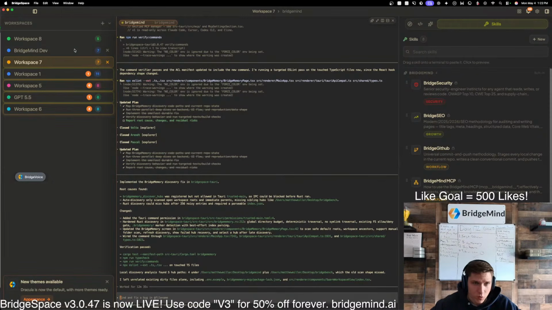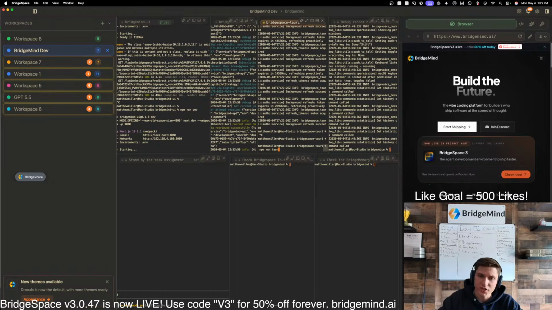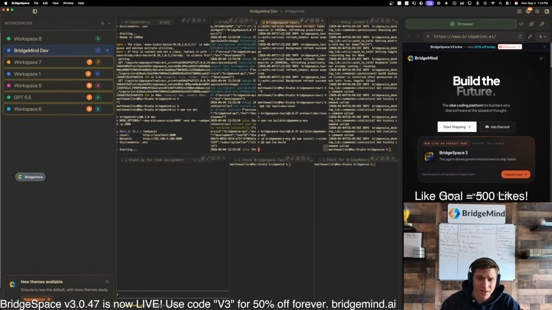I threw it at Opus 4.7. What is it, like 3 times? 3 times I threw it at Opus 4.7. So let's see if GPT 5.5 got it. And if it, okay, there's the alarm.